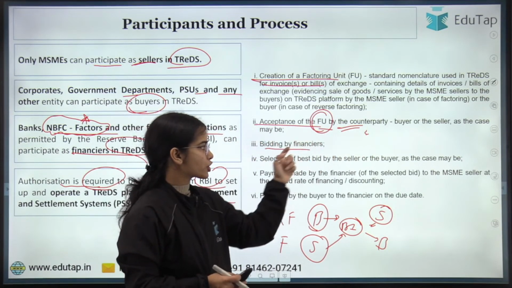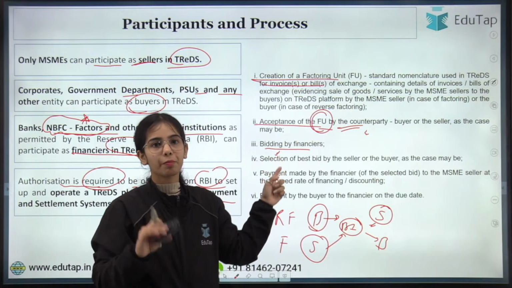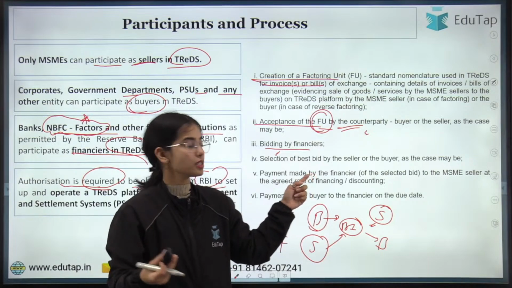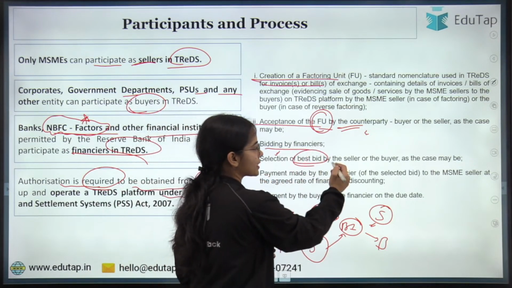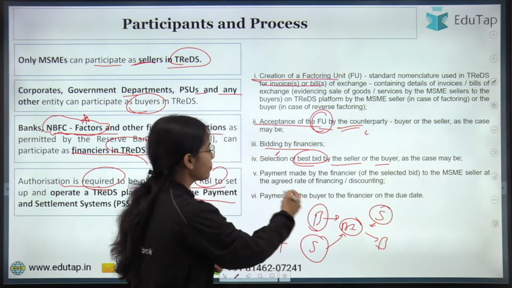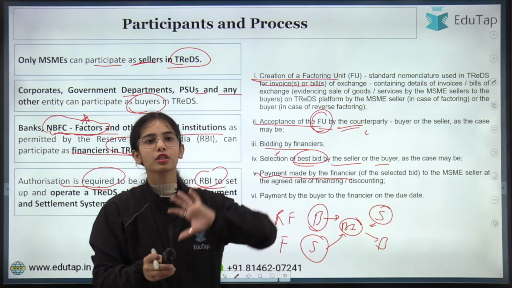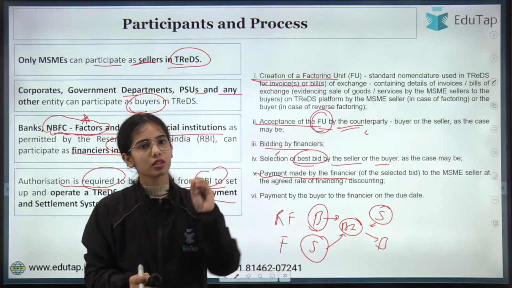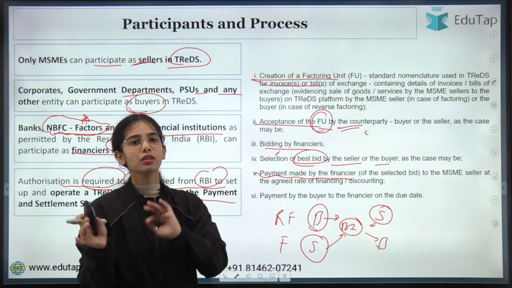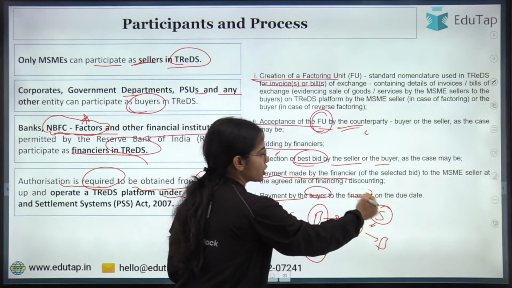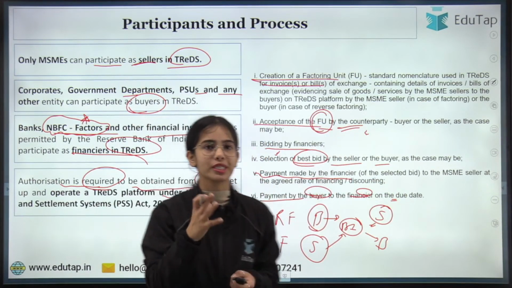Then bidding by financiers will happen. Financiers will bid. The best bid will be selected by the seller or buyer, whoever is in the process. So selection of the best bid by the seller or buyer, as the case may be. Payment made by the financier. So the financier will make the payment to the seller, and after the timeline has finished, the buyer will have to pay the financier. Payment by the buyer to the financier on the due date. So this is the whole process that we have discussed.